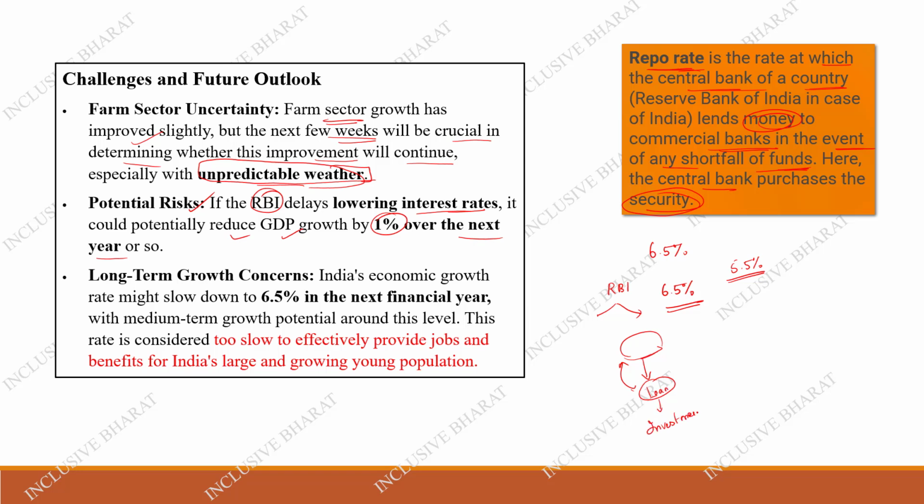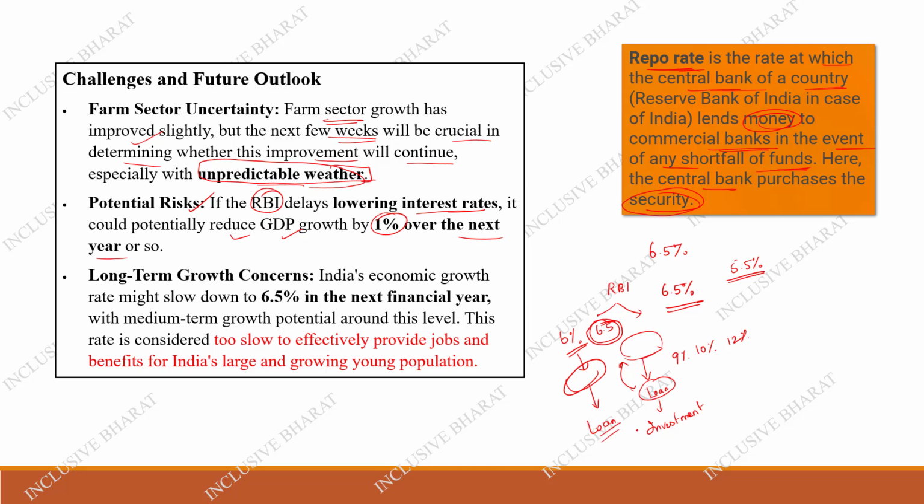Yes or no? Let's take this scenario. The RBI is lending money at 6.5%. The bank will take this money and give loans at, for example, 9% or 10% or 11% or 12%, depending upon various factors, like home loans, car loans, and different things. Business loans are also there. So there is an investment. If this 6.5% is reduced to 6%, what will happen? Banks will borrow more money so that they can give more loans. So that is the concept.